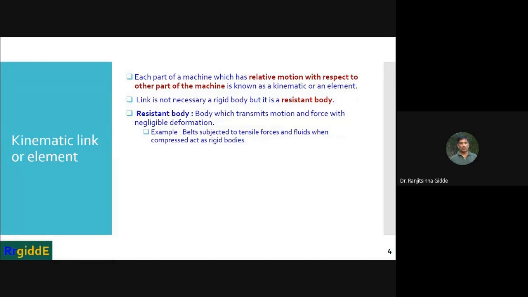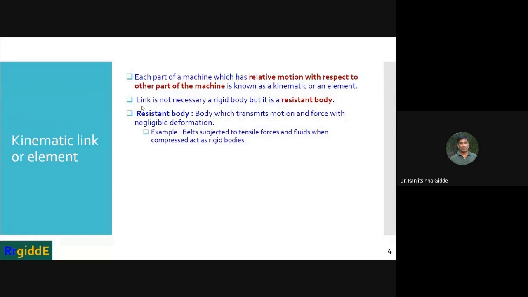So we can call these kinematic links or elements. To transform energy into some useful work, we require links or elements, and each component of the machine which takes part in transforming one type of energy into other useful work is nothing but an element.